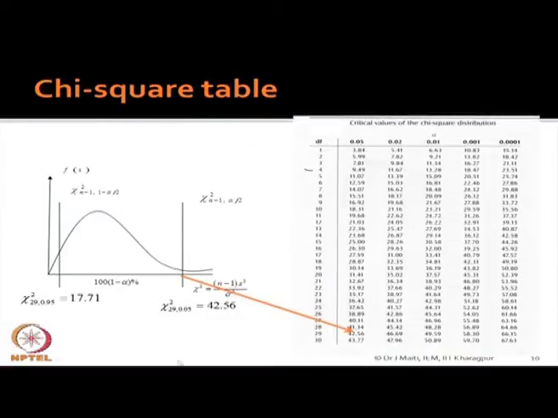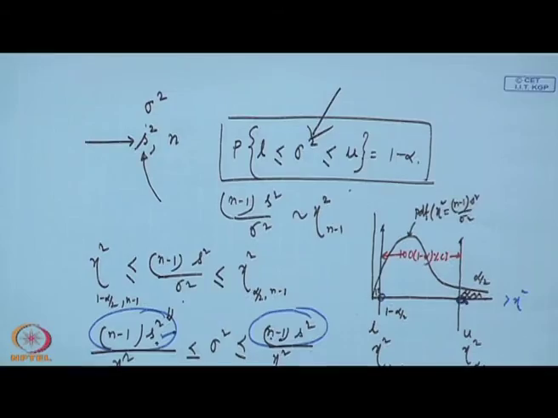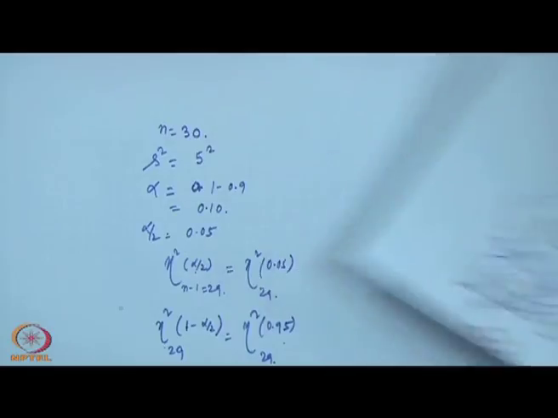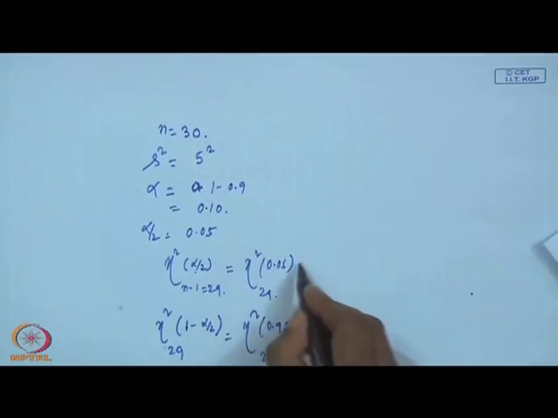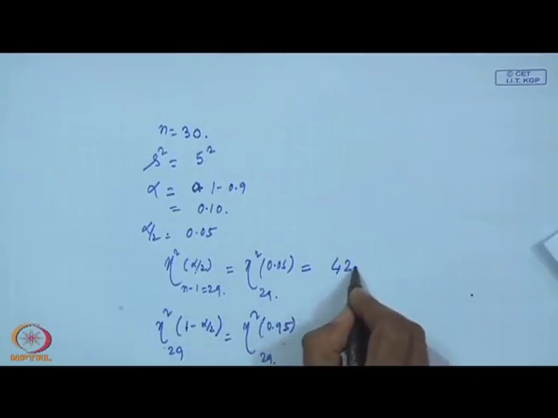In this table, alpha by 2 is 0.05, degree of freedom is 29, and that value is 42.56.